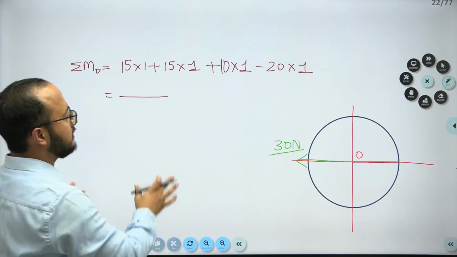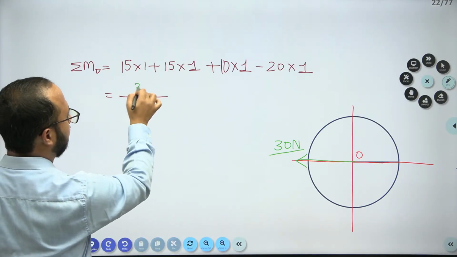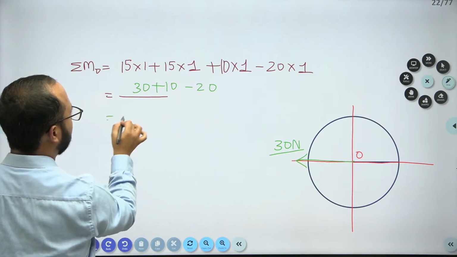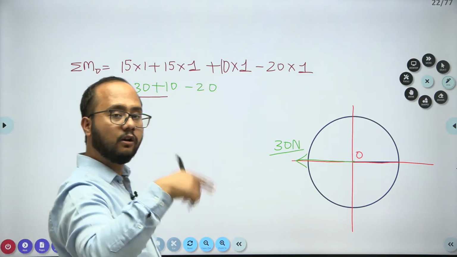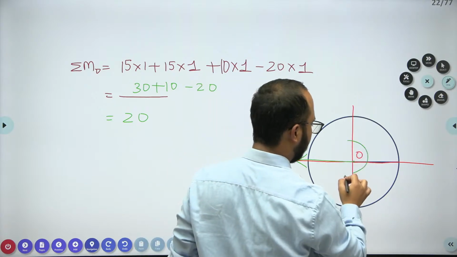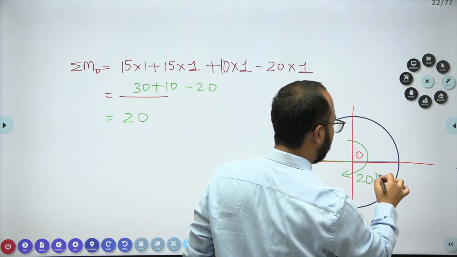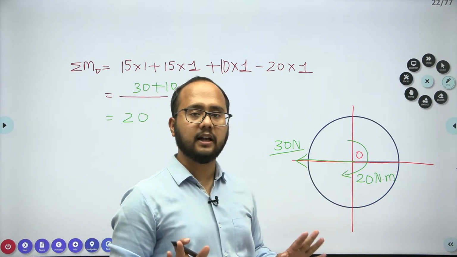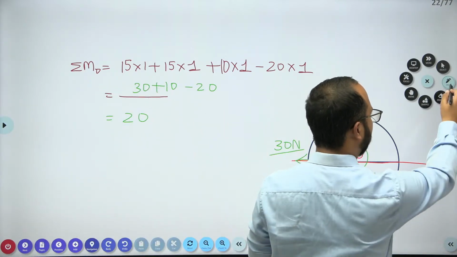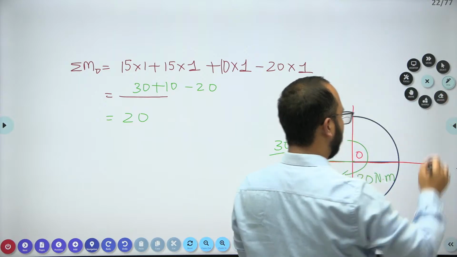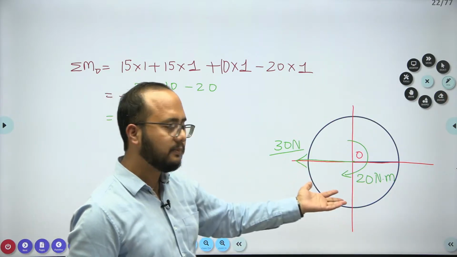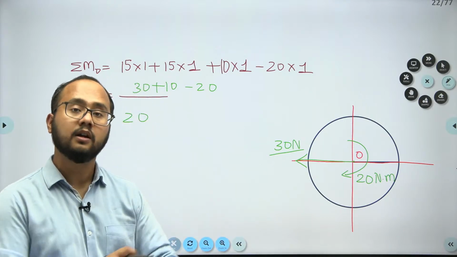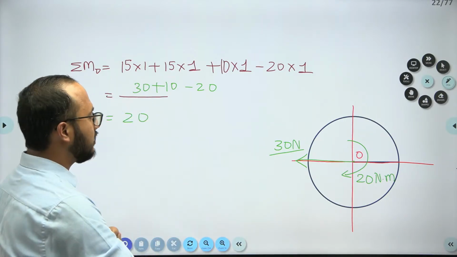Moment value you can easily calculate. This 15 and 15 will become 30, plus 10, minus 20. You will get 20. So 20 in the clockwise sense you will get. 20 Newton meter value you are getting like this. So this is a force couple system. Now you need to convert this force couple system into a single force. Then only you will get the single resultant.